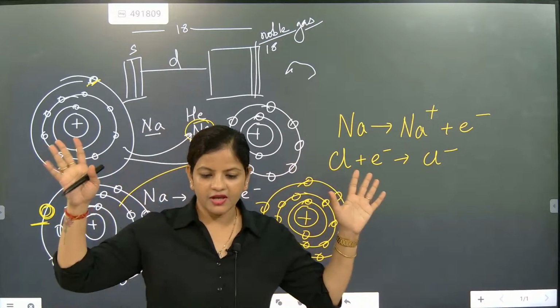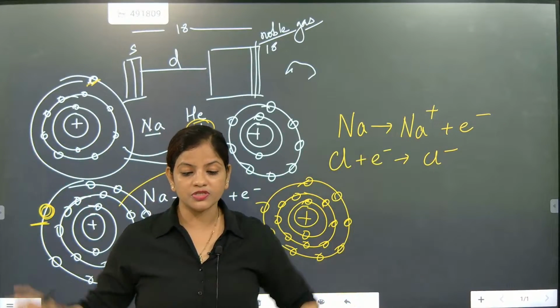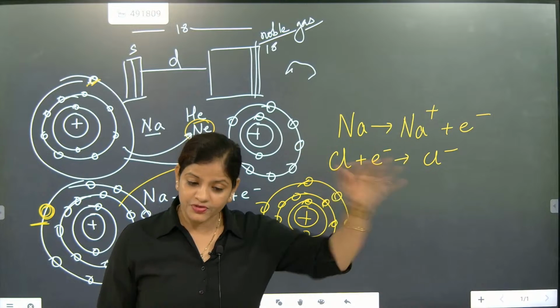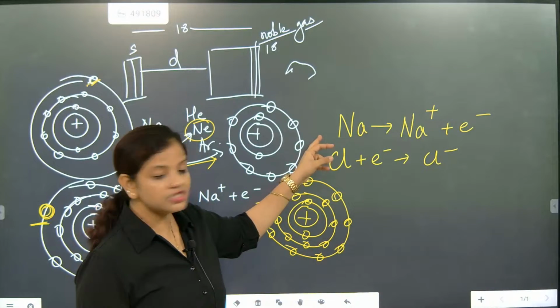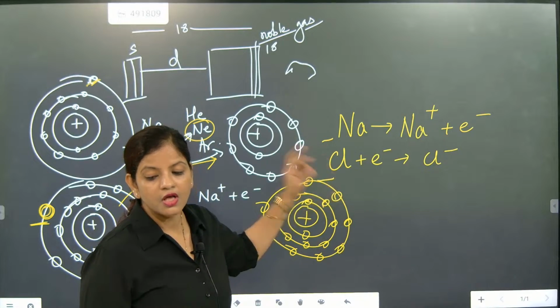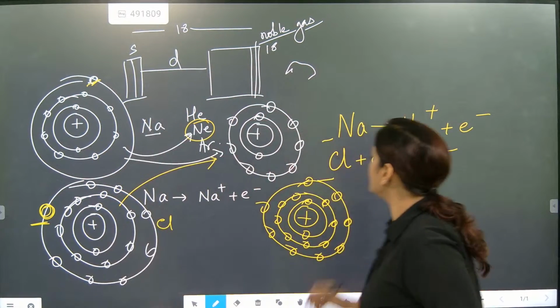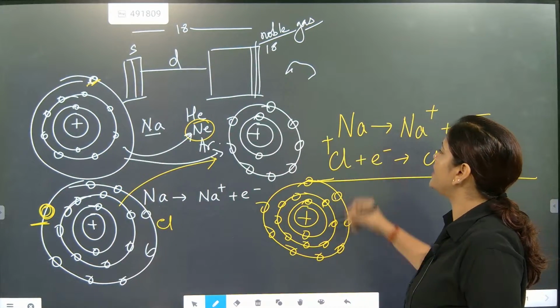They are very different things. One is electropositive, one is electronegative. One gives and becomes stable, one takes and becomes stable. Now they are going to combine together.